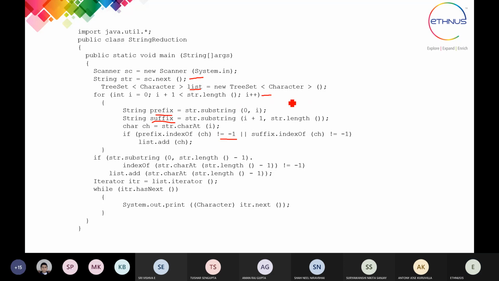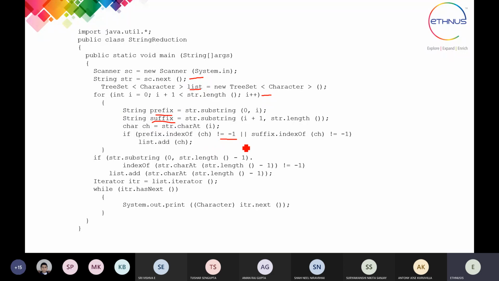After this, what will happen? We have to check the index of the suffix. These prefix and suffix strings are nothing but the previous part of the alphabet location, and the suffix means the next part of your alphabet location, right?